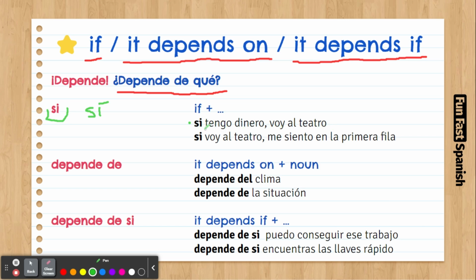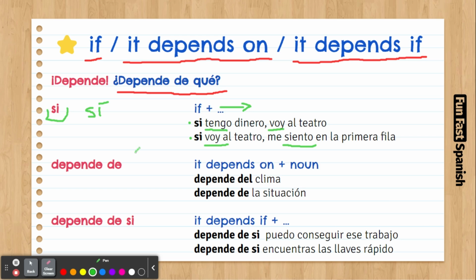Easy. We can use present, present for these conditions. Si tengo dinero, voy al teatro. Si voy al teatro, me siento en la primera fila. So we just put any sentence after if. Now you know, si without the stress on it means if. Of course, people write it wrong. Sometimes they don't want to put the stress on it. It's okay. You just have to follow the context and see if it's actually an if or a yes. But most of the time you understand.